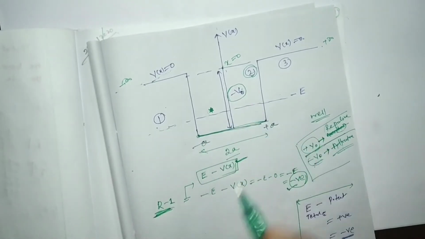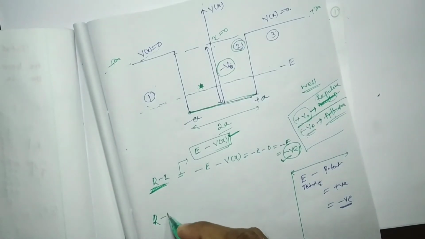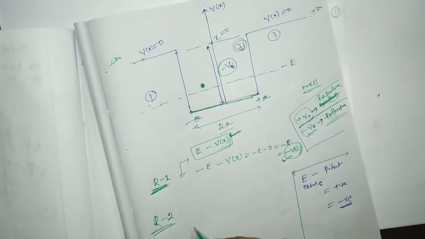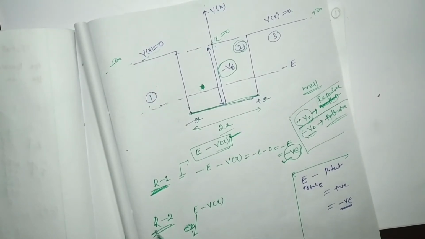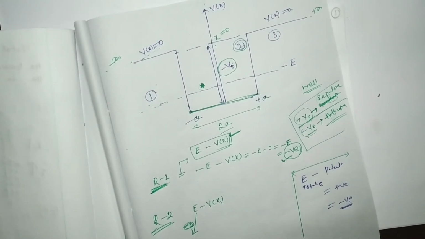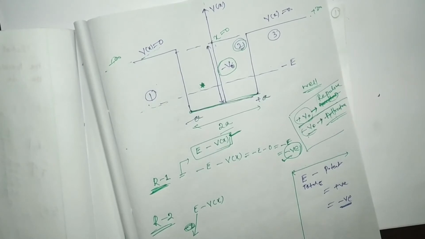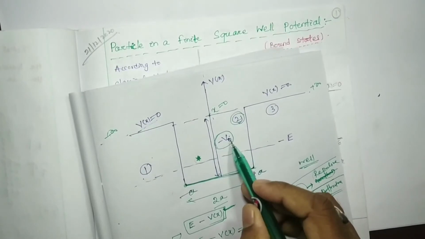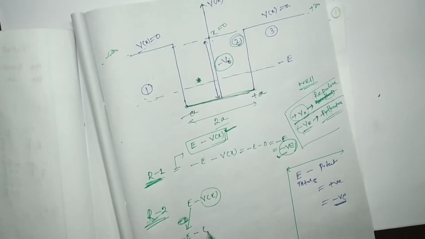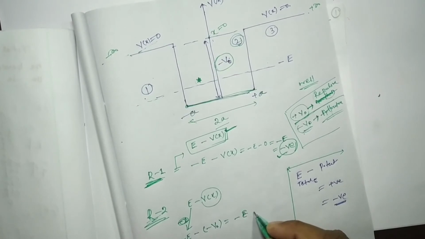Now we are going to consider region 2. In general, E minus Vx. So here in region 2, what is the value of E? Minus E. Minus, what is the value of Vx in region 2? That is minus V0, right? So it will be minus E plus V0, right?